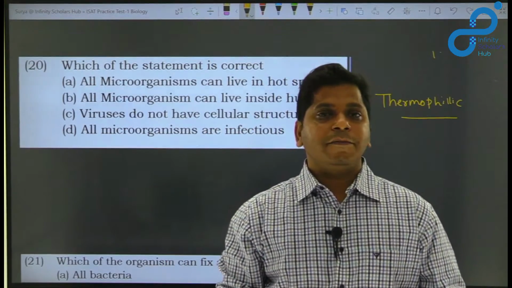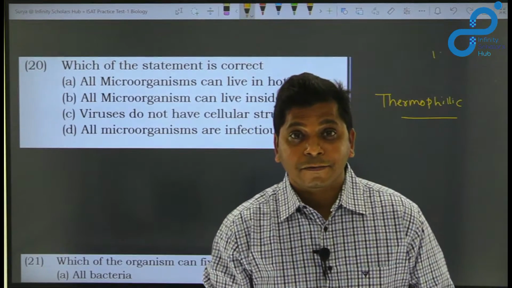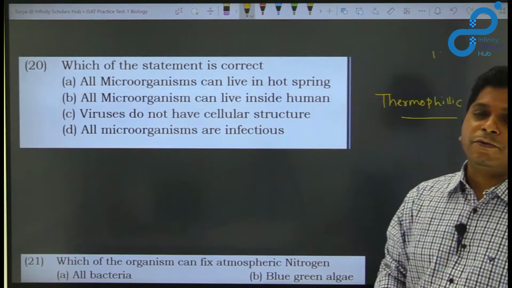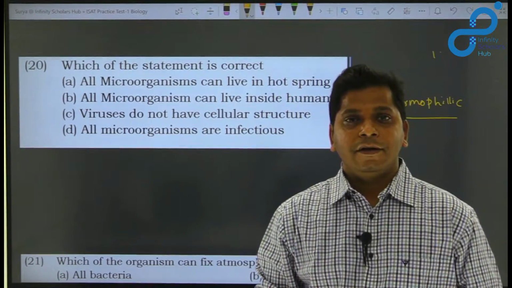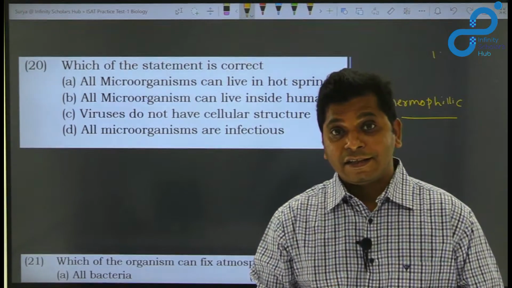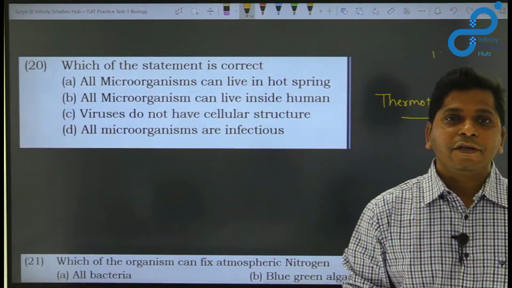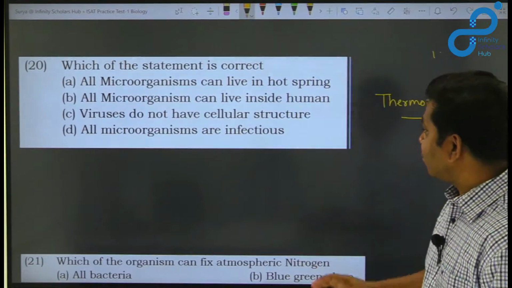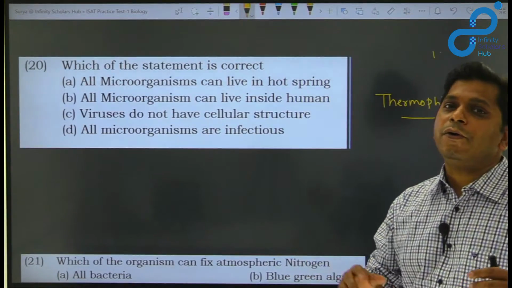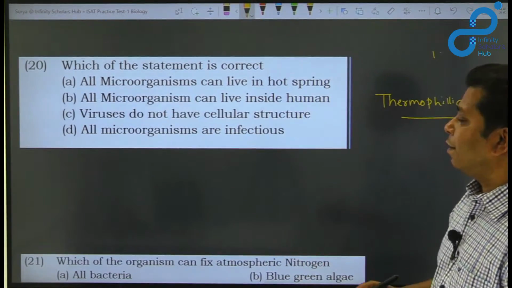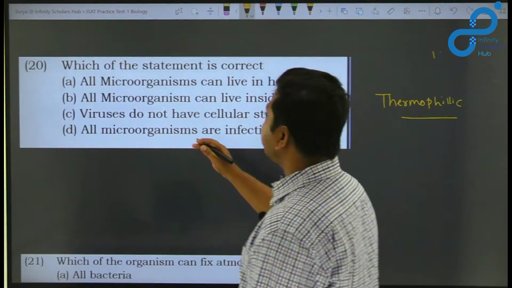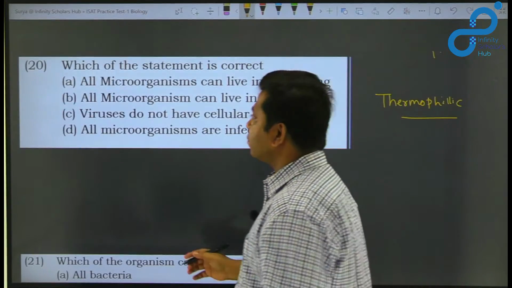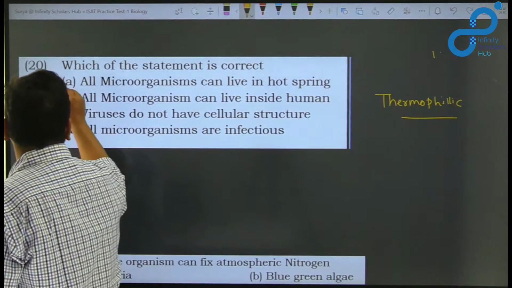Okay, so therefore the enzymes cannot function anymore. But these organisms which grow in high temperature, their proteins and enzymes are such that they are not disrupted at high temperature. So that is why they can grow. Not all organisms can grow at high temperature. So therefore the first question stands wrong, because all microorganisms cannot grow in a hot spring, right?